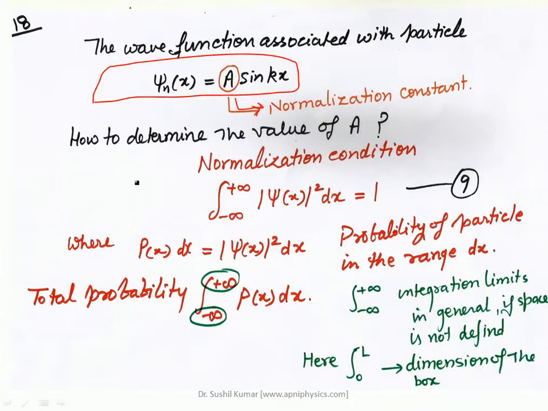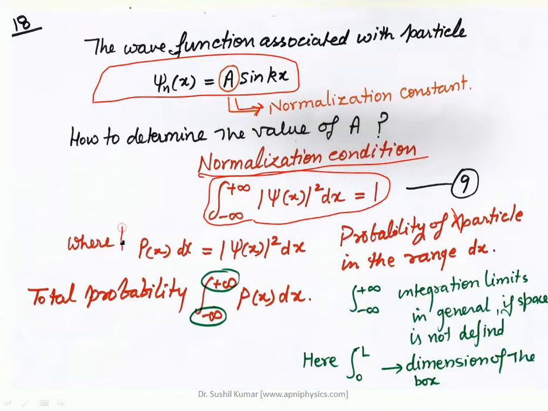So how to determine the value of A? For that we will use the boundary condition, the normalization condition, that is, the integral from minus infinity to plus infinity of mod psi square dx is equal to 1, where mod psi square is the probability.